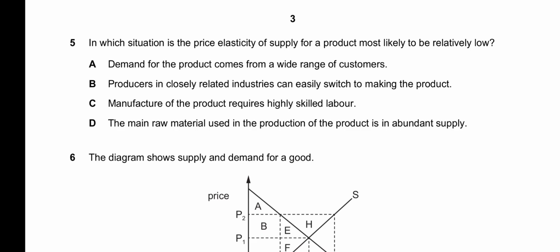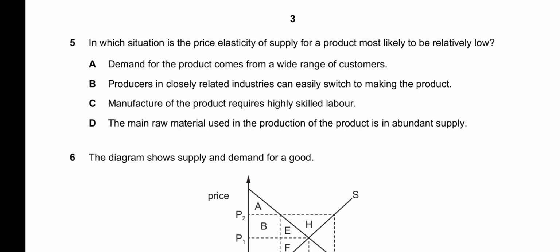C, it says manufacture of the product requires highly skilled labor. This one is correct because to enable the production of the good, highly skilled labor is required, which is expensive and difficult to mobilize, or difficult to hire, because they are in limited quantity.